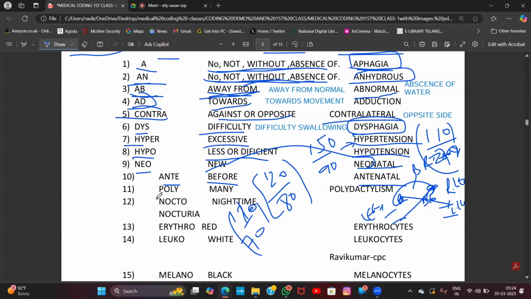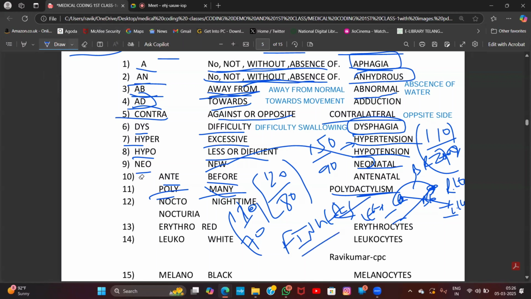Next prefix, poly. Poly is nothing but meaning many. Polydactylism. What is meant by polydactyl? Dactyl is nothing but fingers. Those are called fingers.